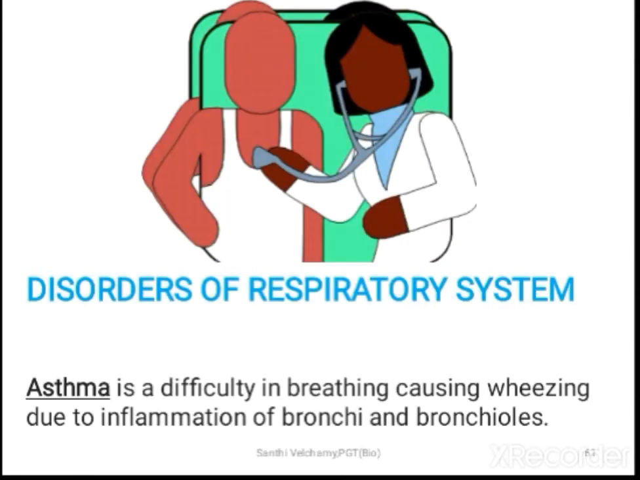Next let us study disorders of the respiratory system. Asthma is difficulty in breathing. It is one type of allergic disease. Due to dust allergy or pollen allergy, anything causing irritation to the respiratory tract, a few people are so allergic that it results in asthma. The difficulty in breathing causes wheezing, and that is due to inflammation of the bronchi.